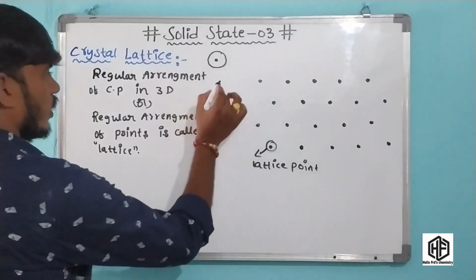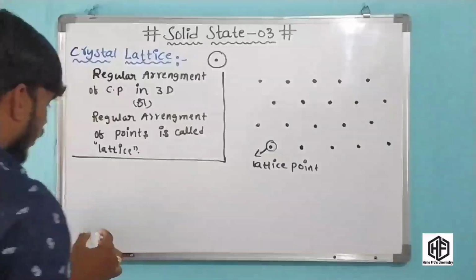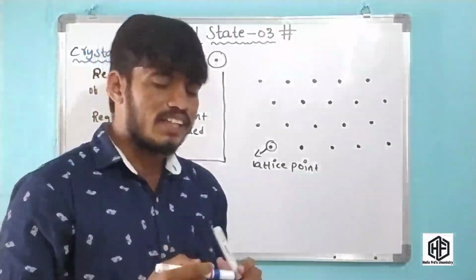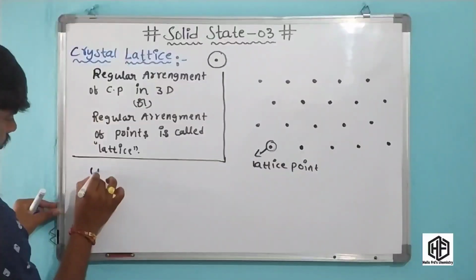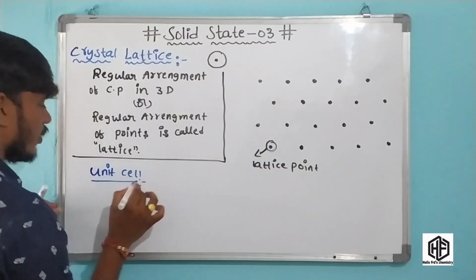Now another important term is the definition of unit cell. Okay friends, another important term is unit cell. Now what is the unit cell?